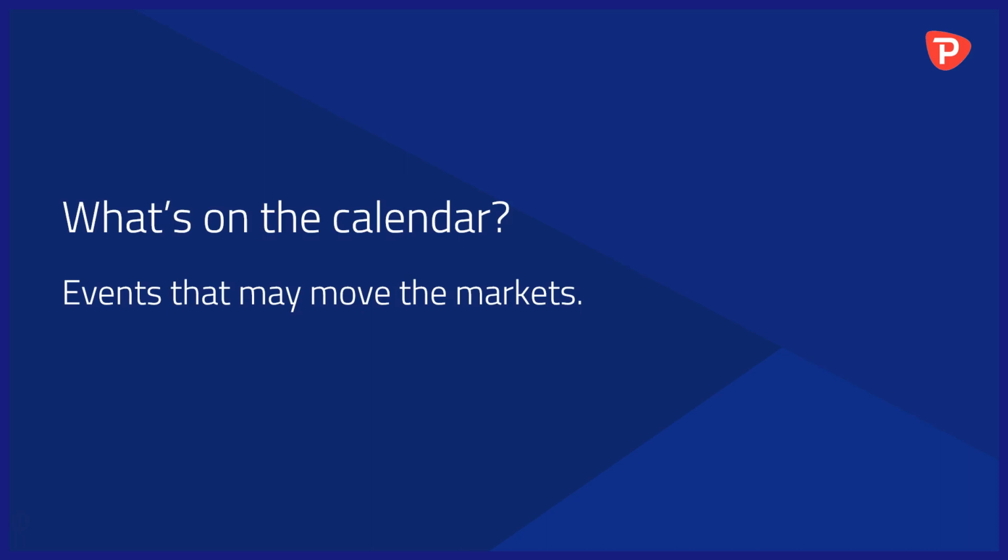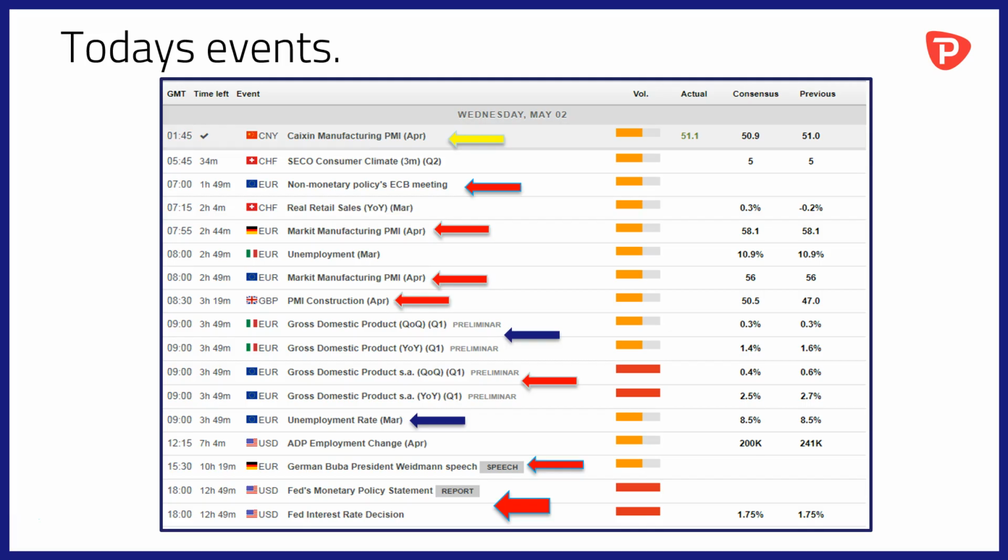Right then, what's on the calendar? Events that may move the markets today. A fairly compact calendar, but nonetheless one that's full of interesting and informing data. First of all, we've already had Caixin manufacturing PMI data for April out of China, and we'll look at that in a bit more detail momentarily.